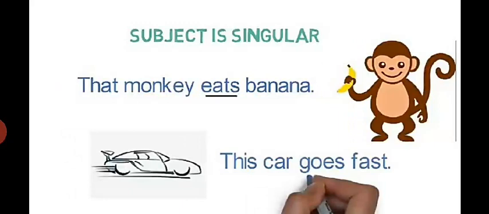In the second example, this car is the subject and goes is the verb. So the subject agrees with the verb in singular form.